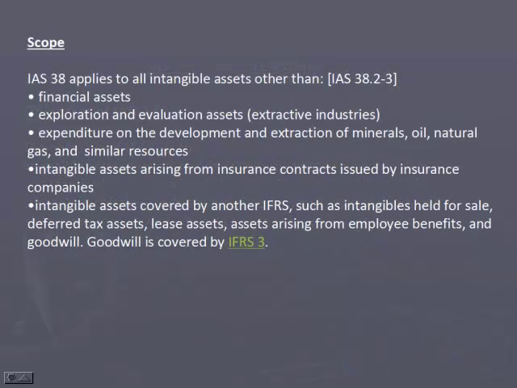Scope: IAS 38 applies to all intangible assets other than financial assets, exploration and evaluation assets, expenditure on the development and extraction of minerals, oil, natural gas and similar resources, intangible assets arising from insurance contracts issued by insurance companies, intangible assets covered by another IFRS such as intangibles held for sale, deferred tax assets, lease assets, assets arising from employee benefits, and goodwill. Goodwill is covered by IFRS 3.